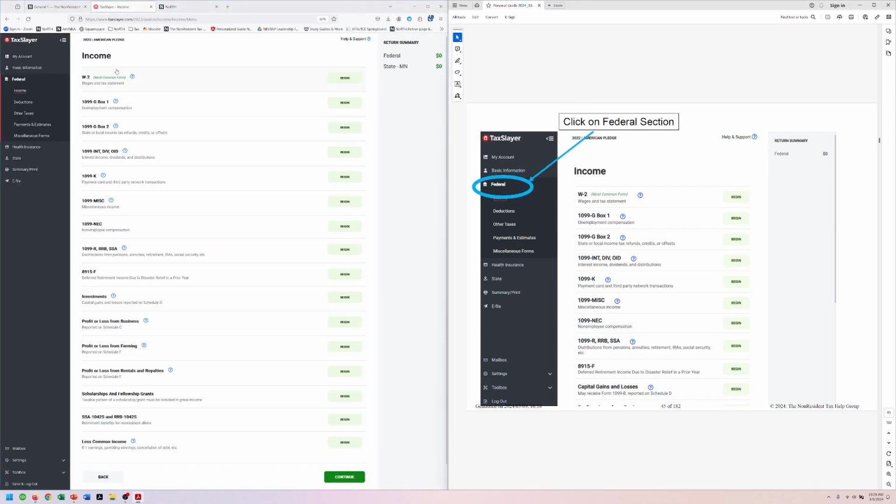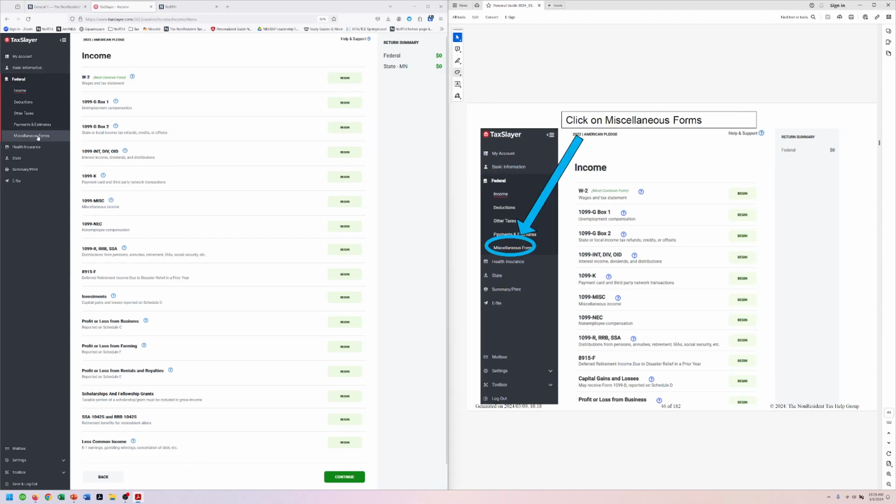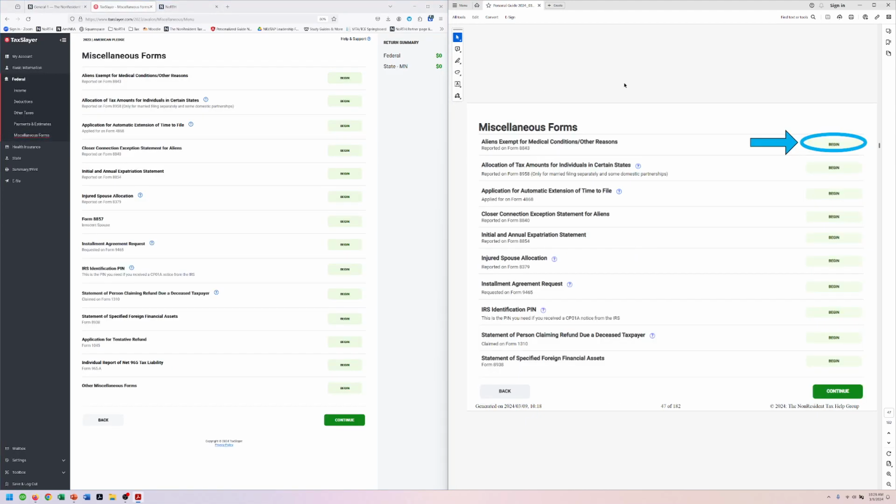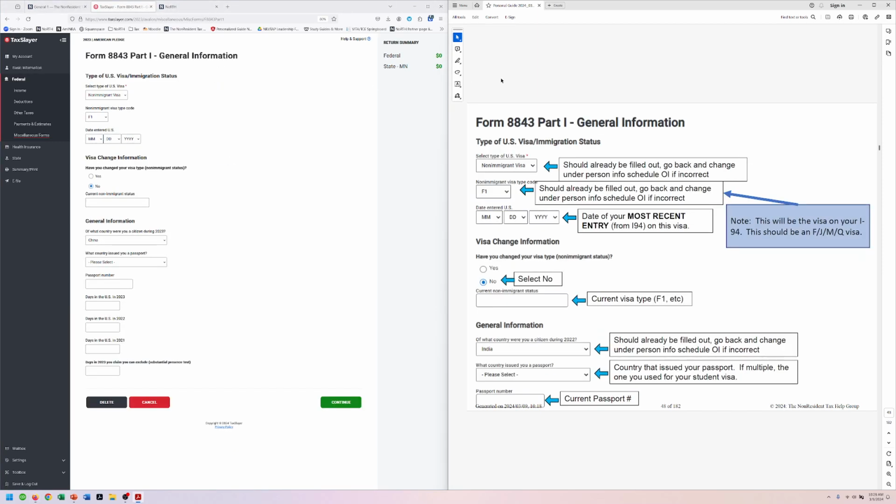The next thing we're going to do, we go to federal section, which is where we are. We're going to go to miscellaneous forms, and then we're going to do aliens exempt for medical condition or other reasons. And we get other reasons. So again, some of this information is filled in for us. This is going to be her most recent date of entry during the tax year.